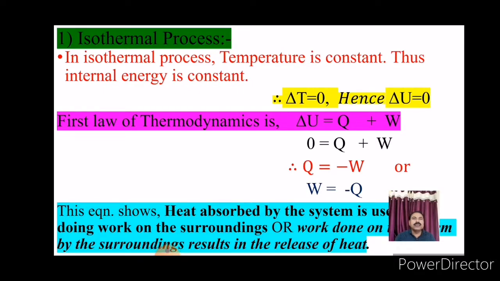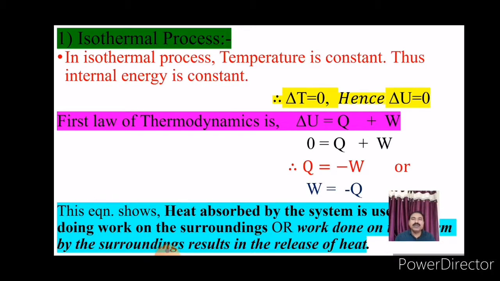In isothermal process, temperature is constant. Thus, internal energy is constant, that means U is equal to 0. And therefore, change in temperature, delta T is equal to 0. Hence, change in internal energy, delta U, is also equal to 0.